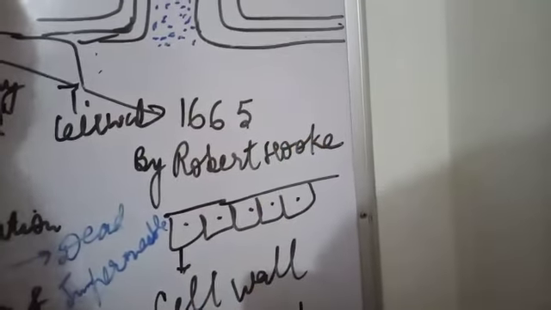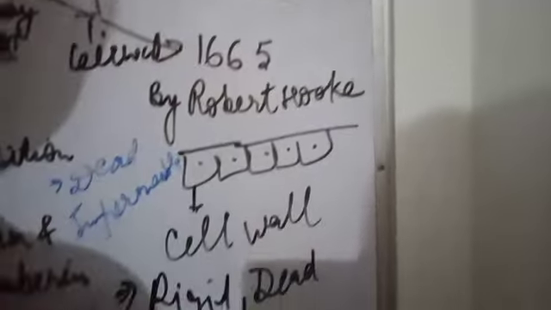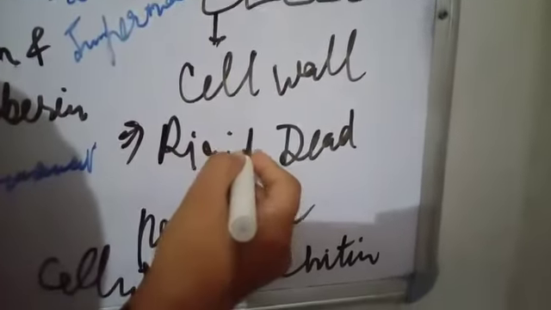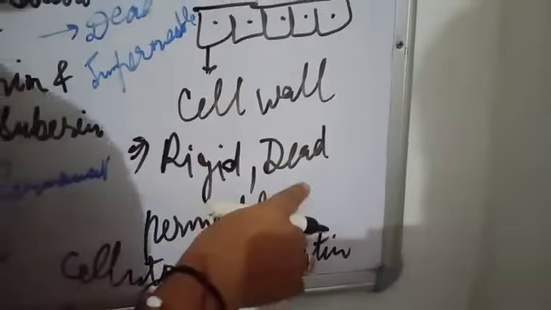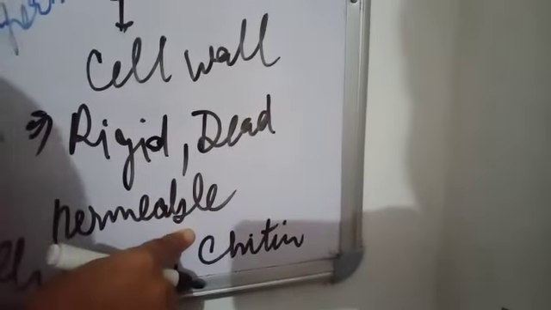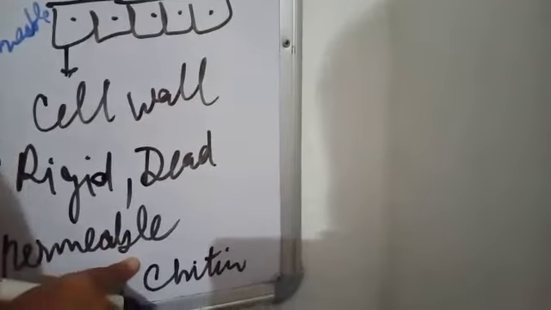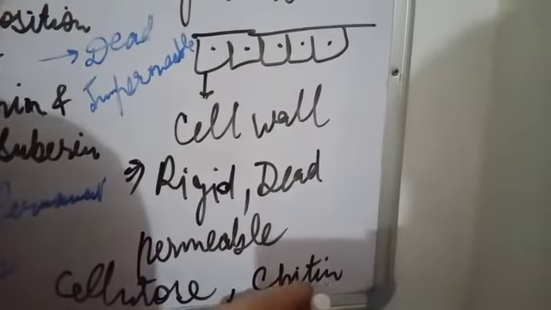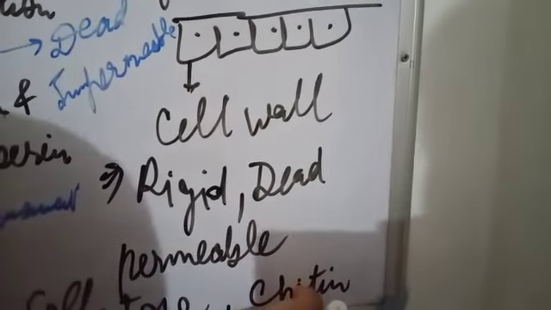And now the question is, what characters does it have? The cell wall is rigid. Second, it is dead, and it is permeable. It means it allows all particles inside and outside of the cell. And it is made up of cellulose in plant cells, and it is made up of chitin in fungi.